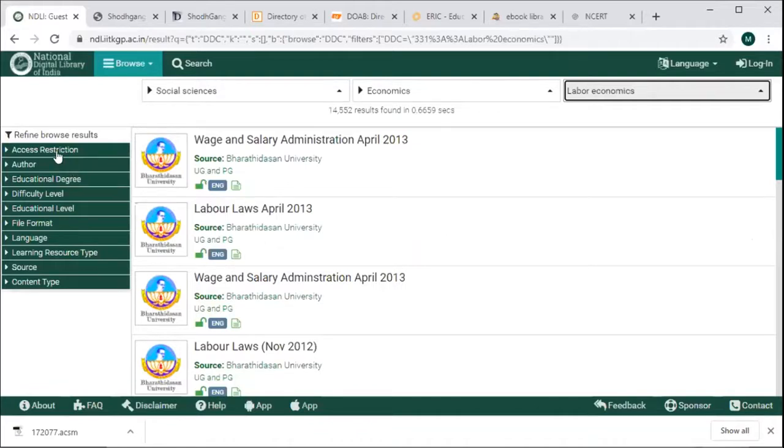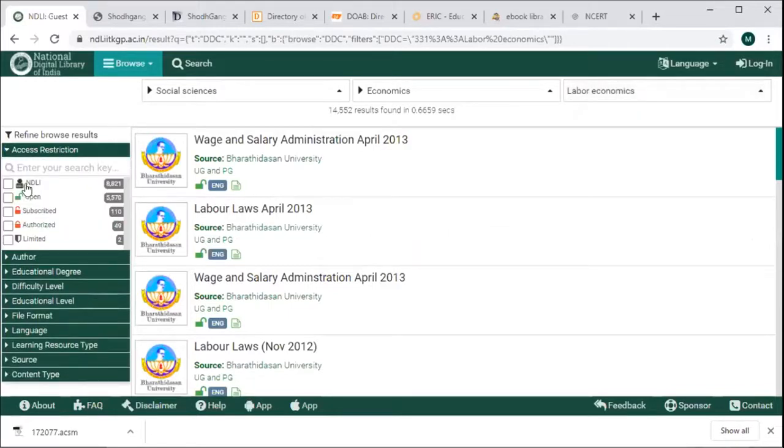Okay, again you can restrict your search by access restrictions. Some of the resources are provided by National Digital Library of India. Some are openly accessible. Some are accessible by paid resources. Some are authorized. Some are limited.